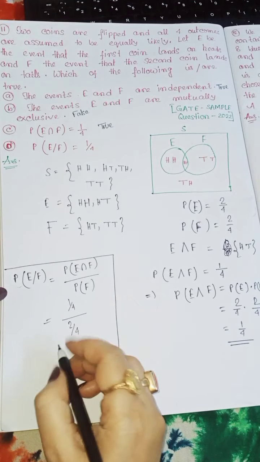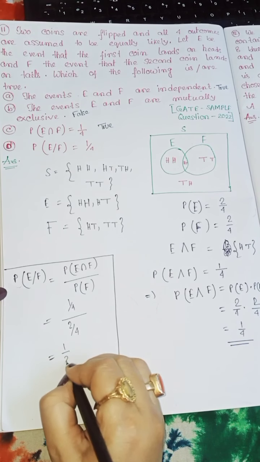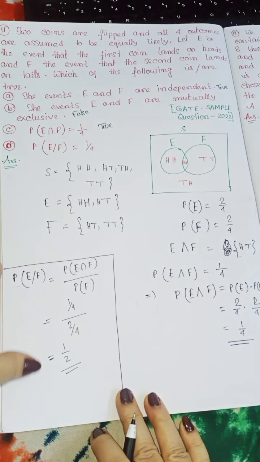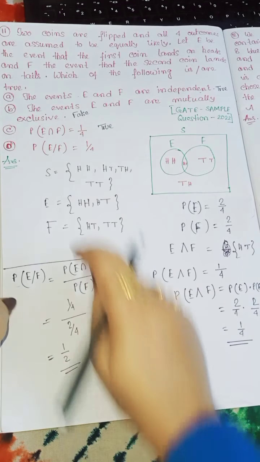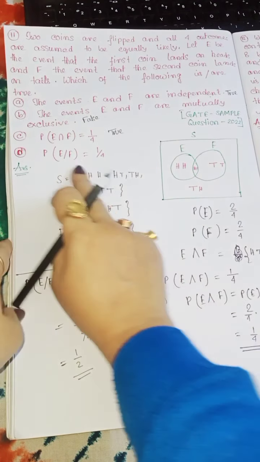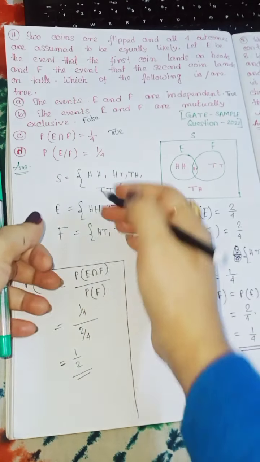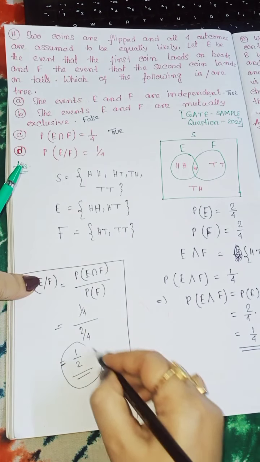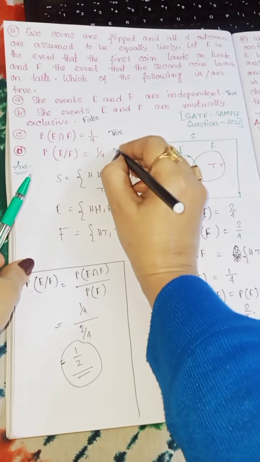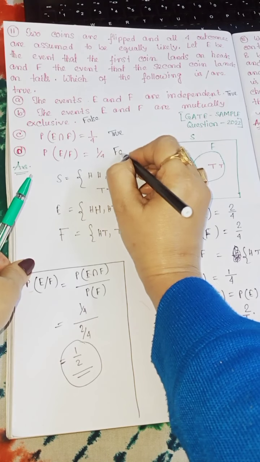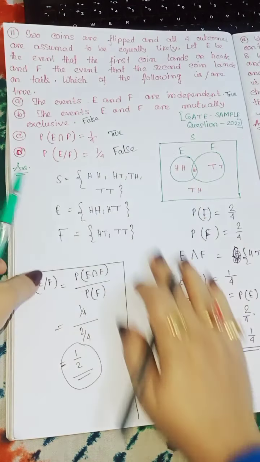The 4 and 4 cancel off, so that is equal to 1 by 2. Now we check option D. Option D says probability E given F is equal to 1 by 4. But it is 1 by 2. So this statement is obviously false.